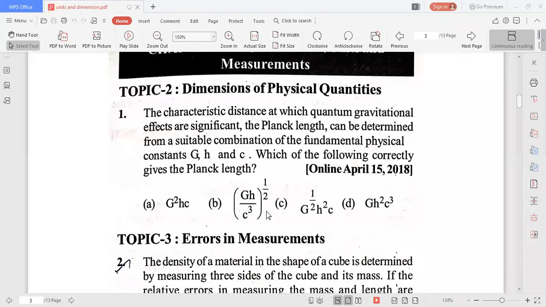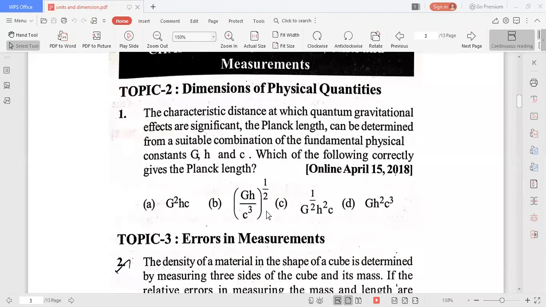The Planck's length can be determined. Planck's length means nothing but length. That length can be determined from a suitable combination of the fundamental physical constants G, H, C. So we have to find the length formula in terms of G, H, C.